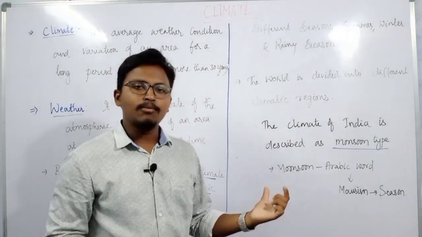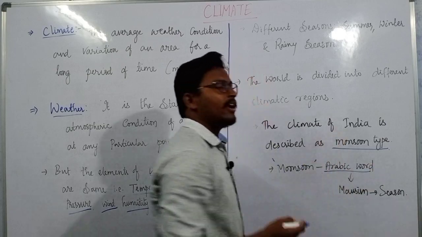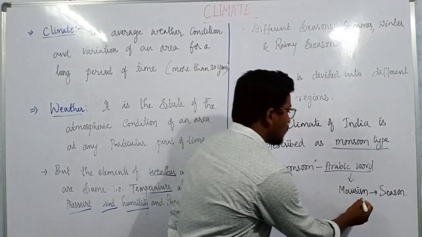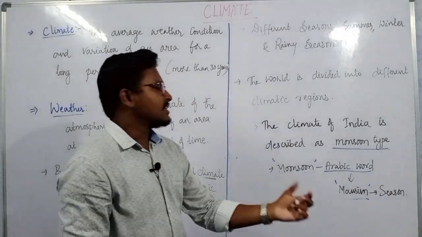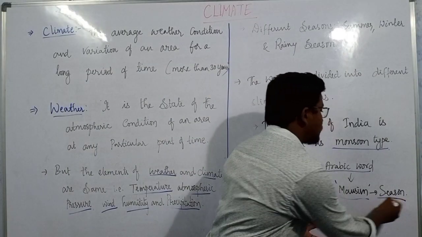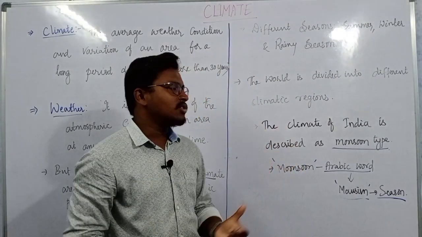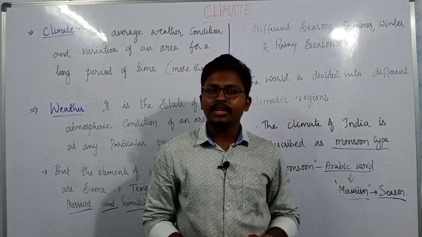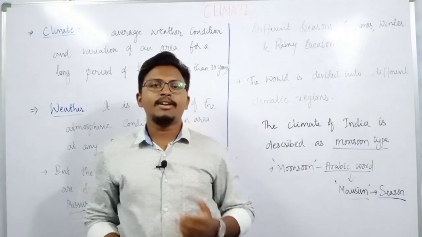And what is this monsoon? Monsoon is actually an Arabic word. What is that Arabic word? It is mausim, and the meaning of mausim is literally season. In detail we will see about this monsoon season which is present in India, and we will also discuss what factors decide the climate of any place.